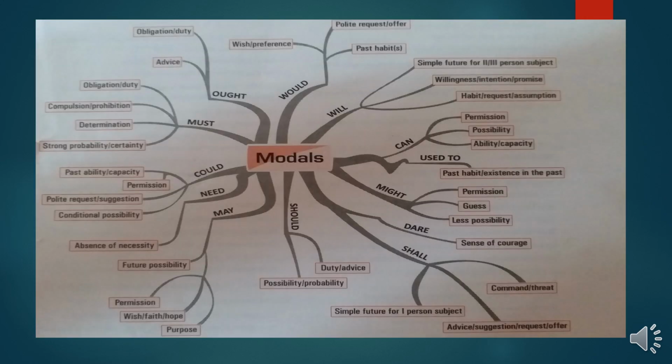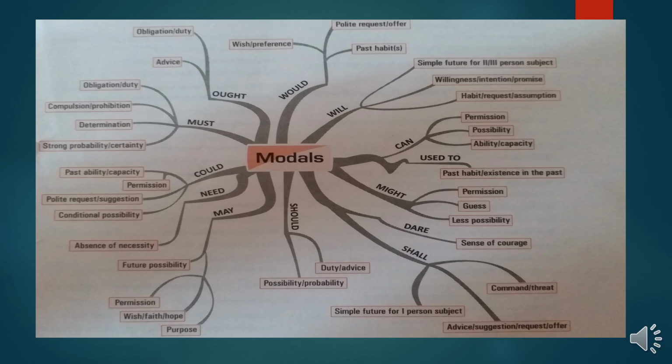Here we have the mind map of modals. We have been given different kinds of modals with their uses like ought, must, would, will, can, used to, might, should, dare. These all modals we use to express feelings or emotion. A particular modal we use to express a particular kind of feeling. For example, dare we use to express sense of courage. Shall we use for command or threat. Could we use for asking permission, for past ability, or for conditional possibility.